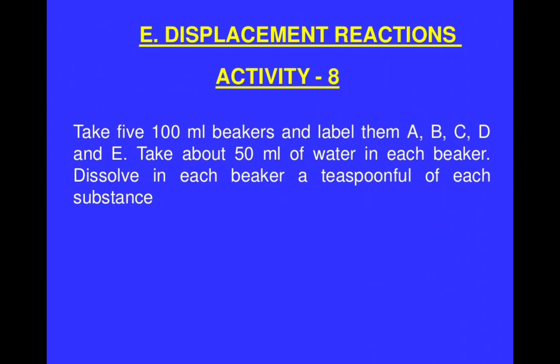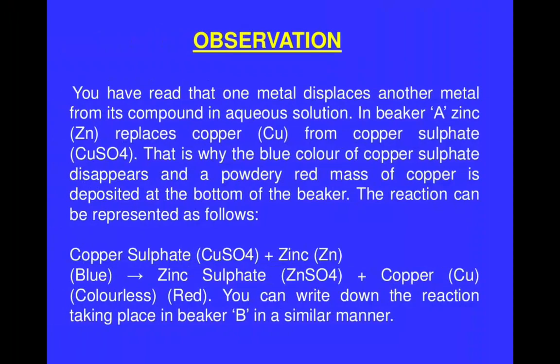So you have to take 500 milliliter beakers and label them A, B, C, D, E. Take 50 milliliters of water in each beaker. Dissolve in each beaker a teaspoonful of each substance that is given to you. Now the observation is, you have read that one metal displaces another metal from its compound in aqueous solution. This is the definition of a displacement reaction.